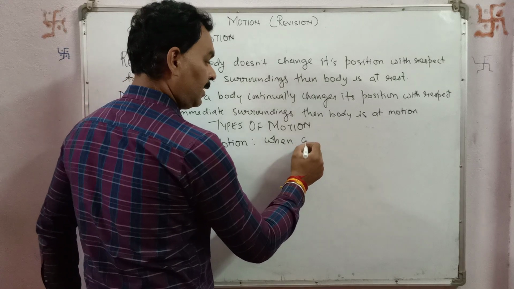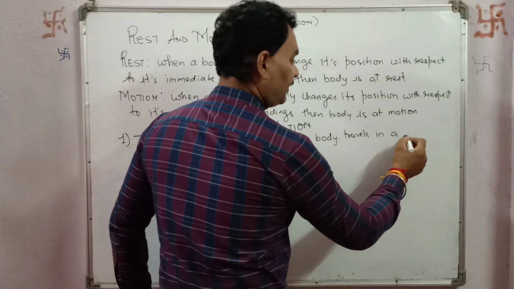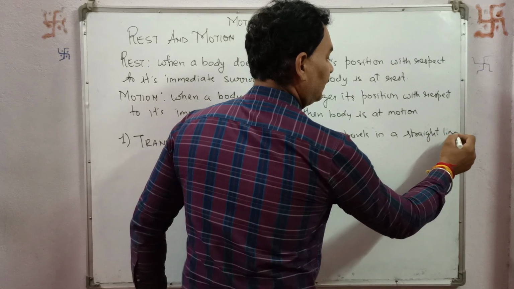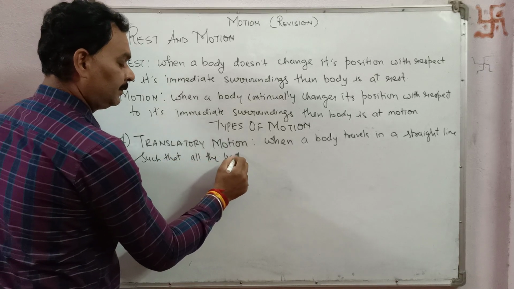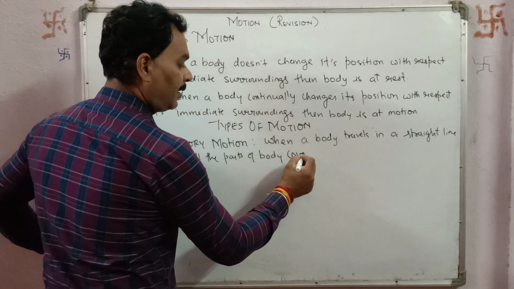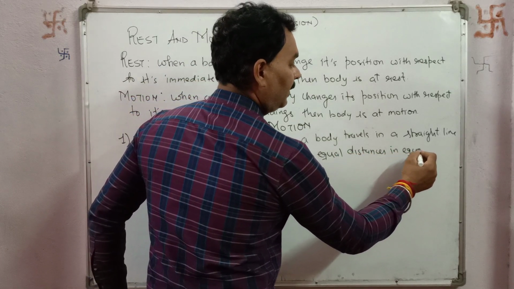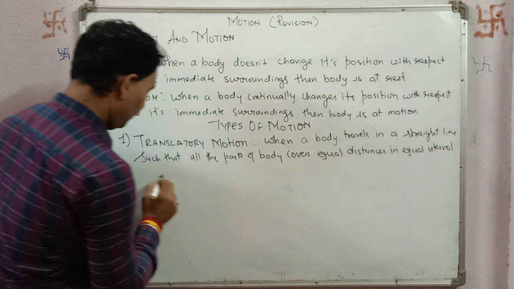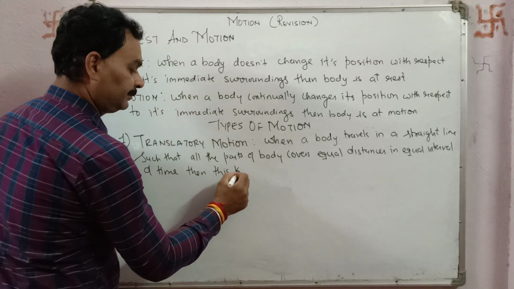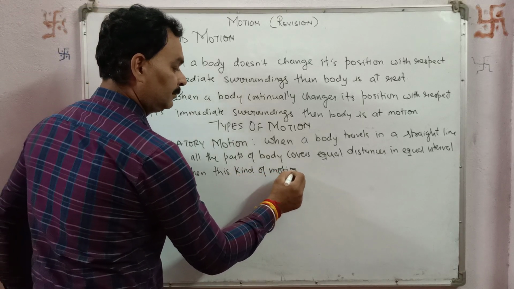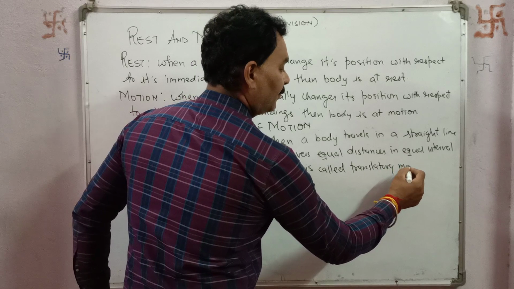When a body travels in a straight line such that all the parts of the body cover equal distances in equal intervals of time, then this kind of motion is called translatory motion.